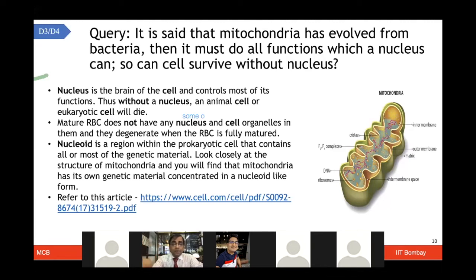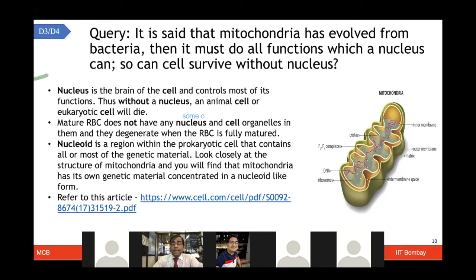Nevertheless, for your query, a nucleus is of course the most important part here. The animal cell has a defined nuclear membrane. It is very crucial. A eukaryotic cell cannot perform without this. The RBCs, red blood cells, do not have any nucleus, and therefore after they become mature, they get degenerated, right? When we talked about bacteria, we discussed the nucleoid, which is a free-floating bacterial chromosome. Now if you look at the mitochondrial structure and the mitochondrial DNA, that actually forms a pattern like a nucleoid, right? So that shows quite a similarity to bacteria.